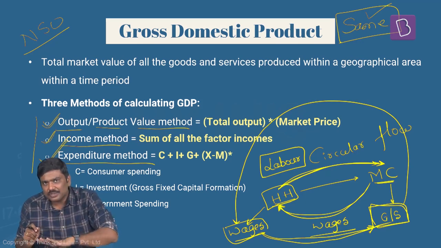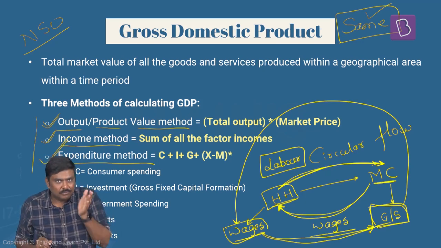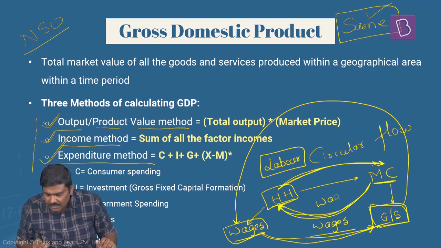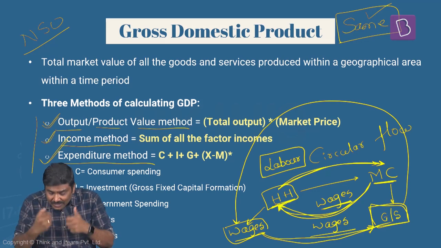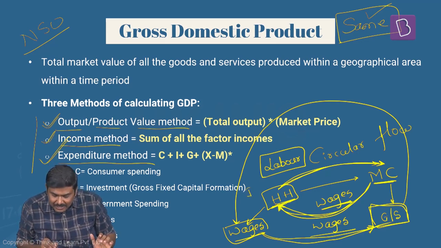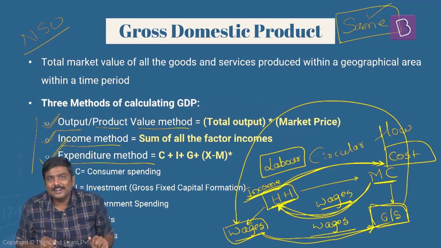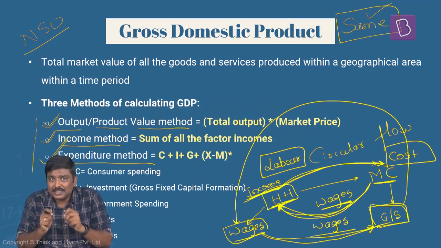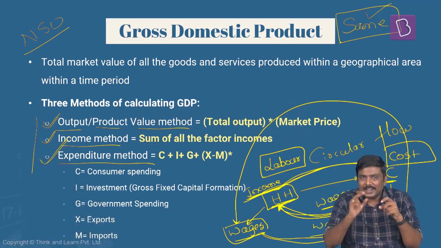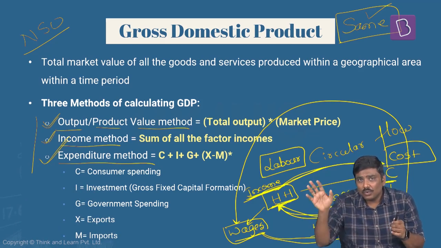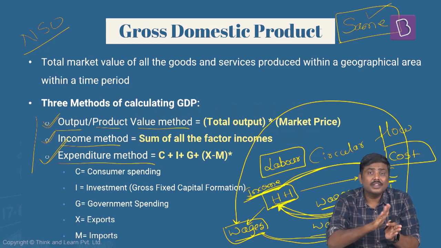Now I'll explain the same thing using this example. For this manufacturing company, the expenditure or cost incurred is wages. So the company is paying wages, and the household which has supplied the labor is receiving the wages. It becomes income for the household. So the cost for the company is nothing but the expenditure, the wages it has paid, but for the households which receive these wages, it becomes income. That is the reason the concept of circular flow is used to explain how money or goods and services keep flowing in the economy like this.